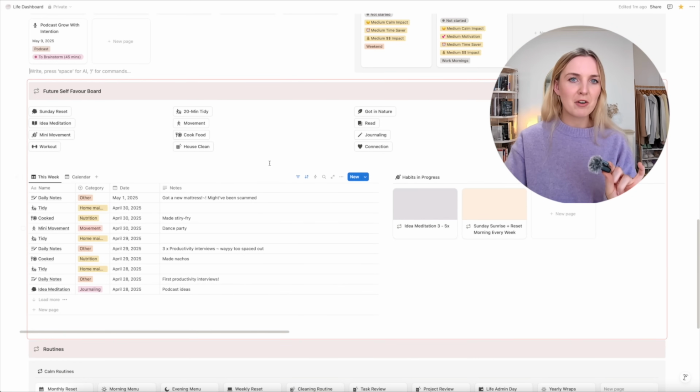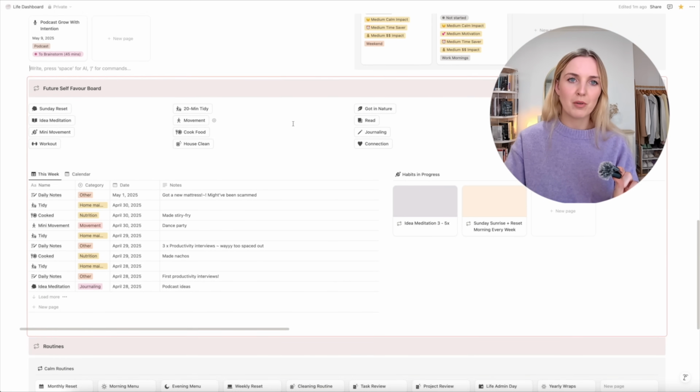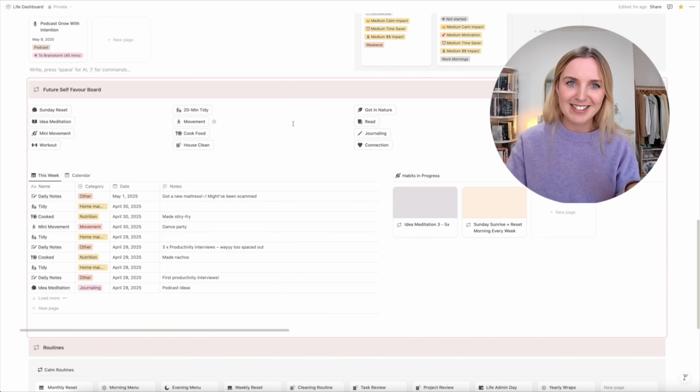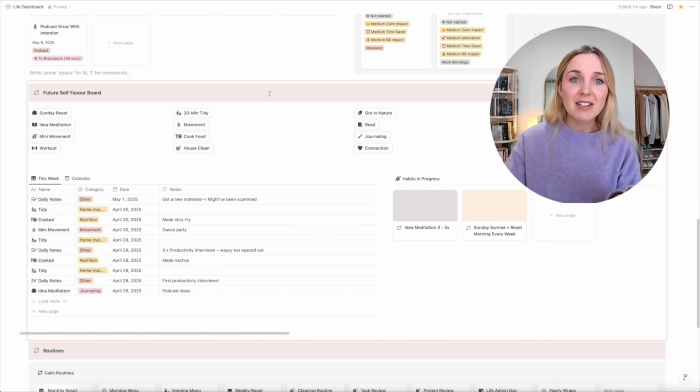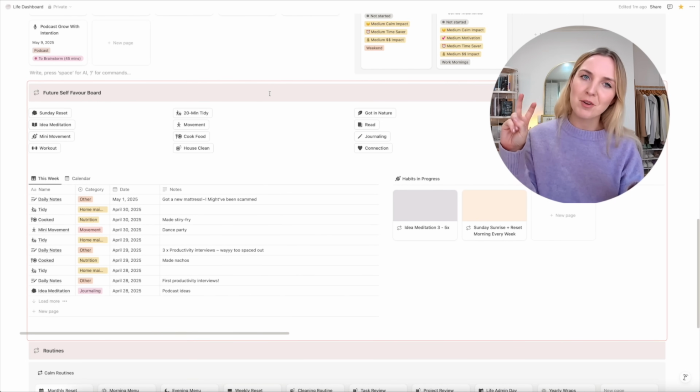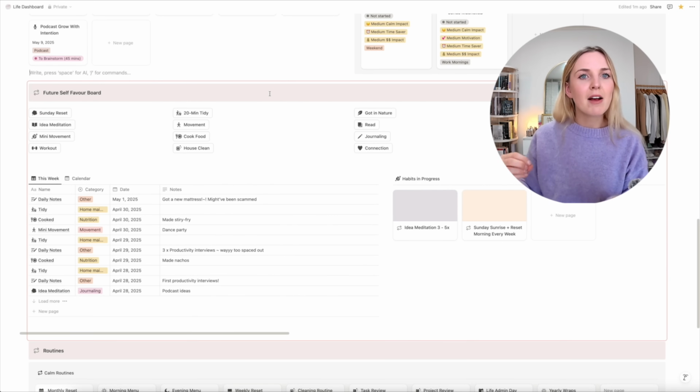The next thing on my Notion page is my future self favor board, which is all about collecting evidence of who I am as a person, collecting evidence of my favors, the kindnesses that I do for my future self, and creating a really good relationship with future me to get me in the mindset of thinking about and considering my future self when I make decisions.